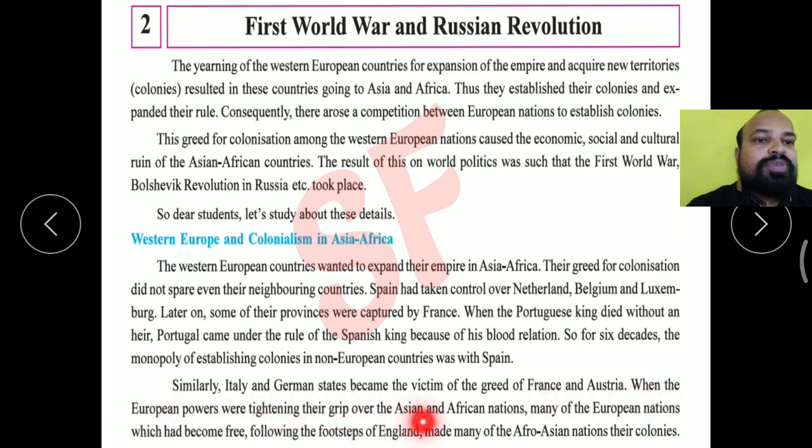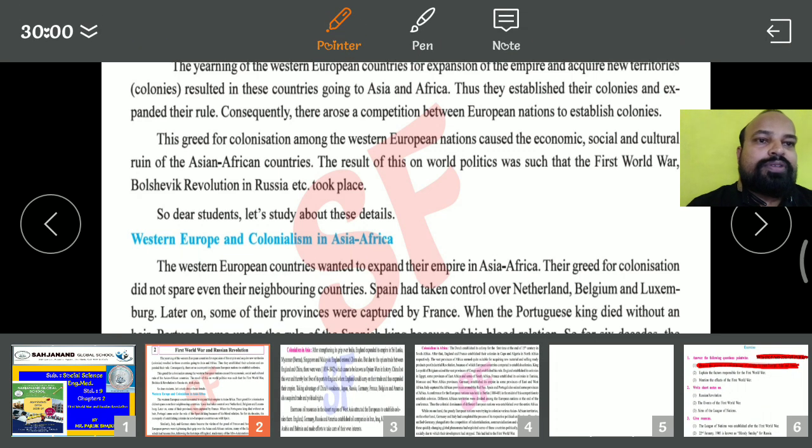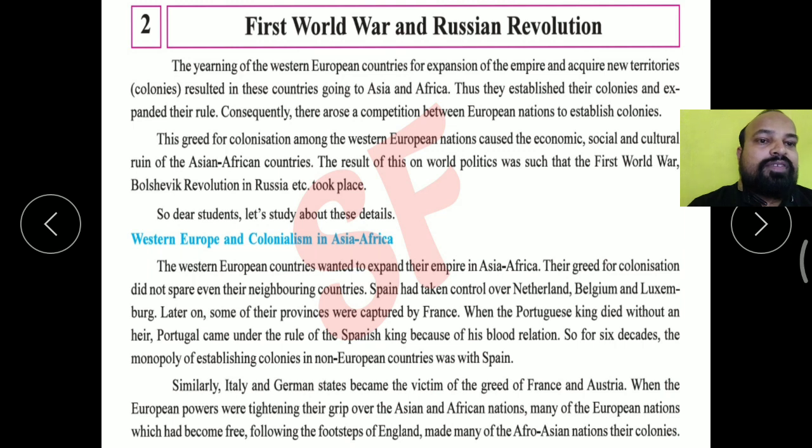Following the footsteps of England, many countries made Afro-Asian nations their colonies. England had also been under the rule of other European countries, but England became independent. Following England's footsteps, other European countries also became free, and made many Afro-Asian nations their colonies.